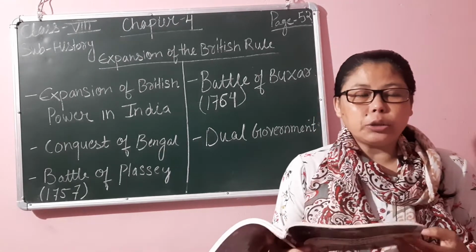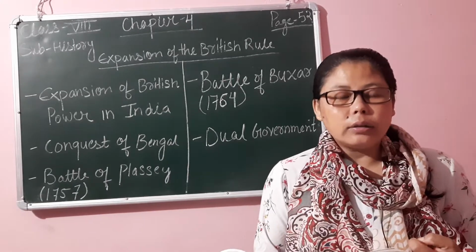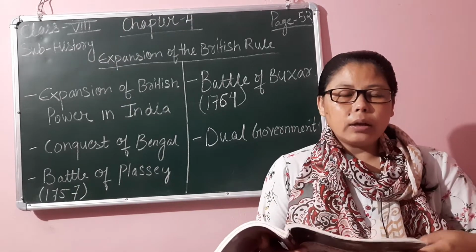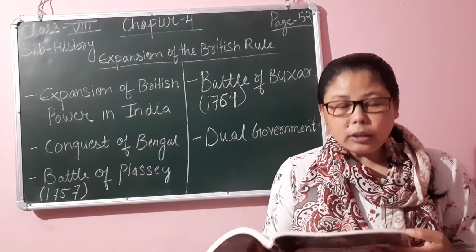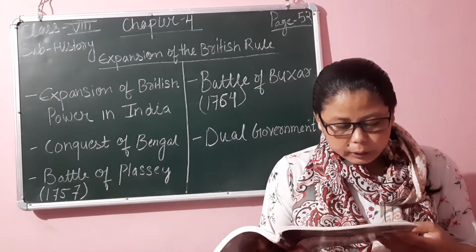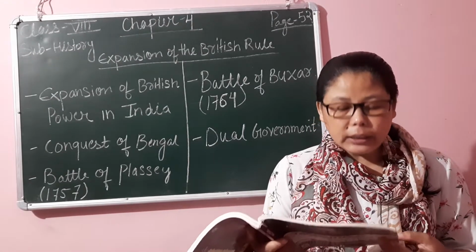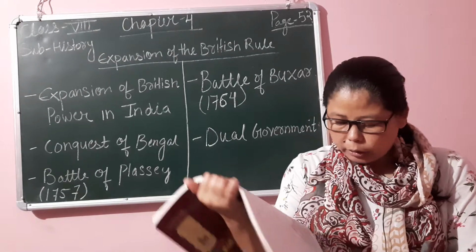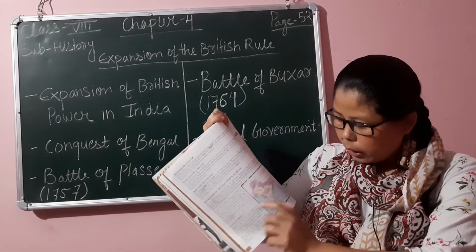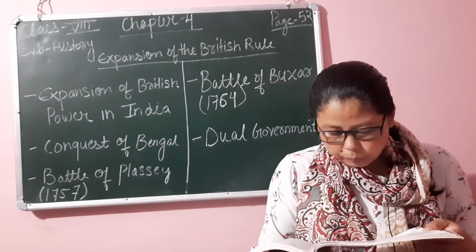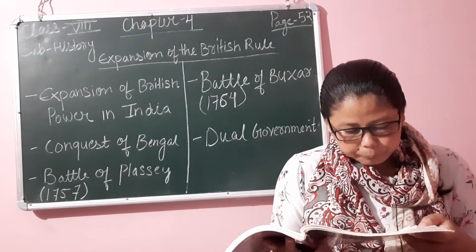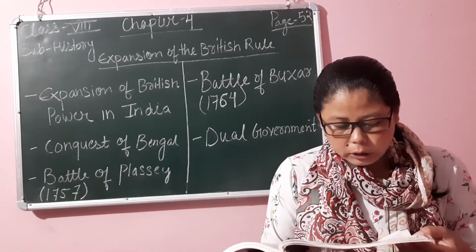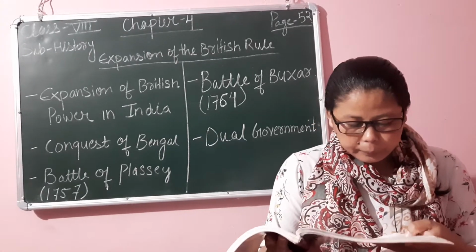So by the mid 19th century, a large part of India was under the control of the English East India Company. It began with the Battle of Plassey in Bengal and ended with the revolt of 1857. Take note in your textbook. There is a map. Here you can see where the Battle of Plassey was fought, and also read about the various stages in which the English took control of such a large area in the subcontinent.